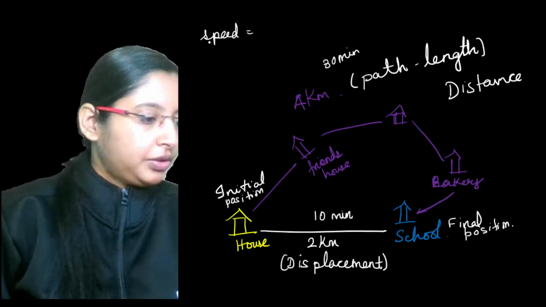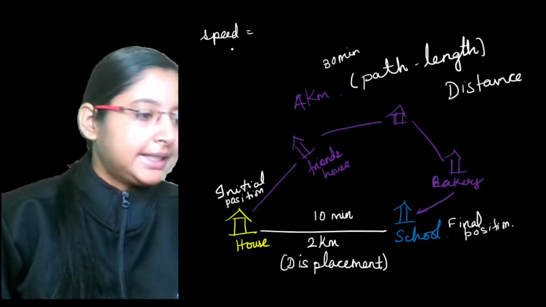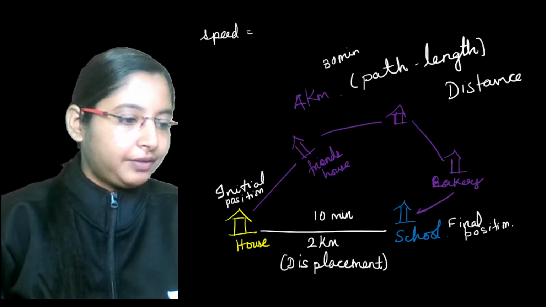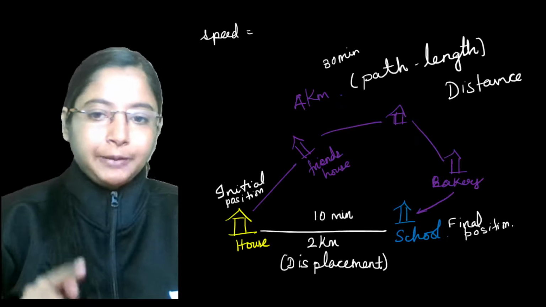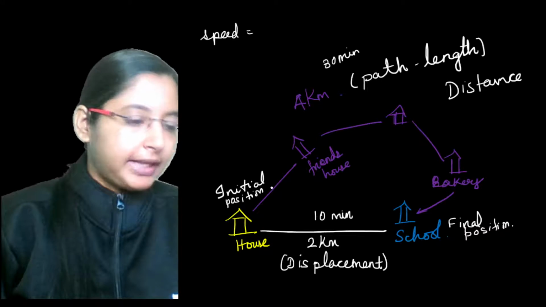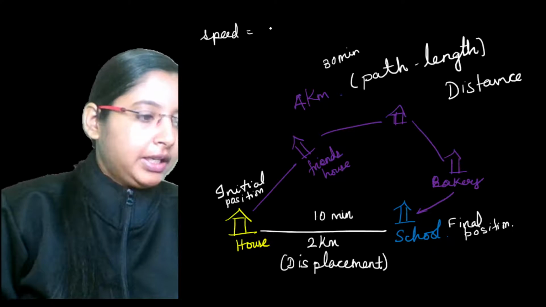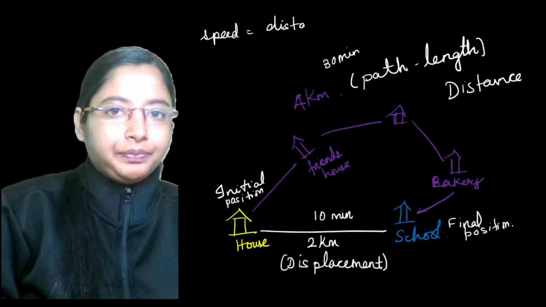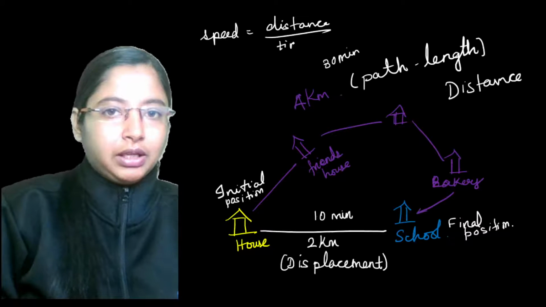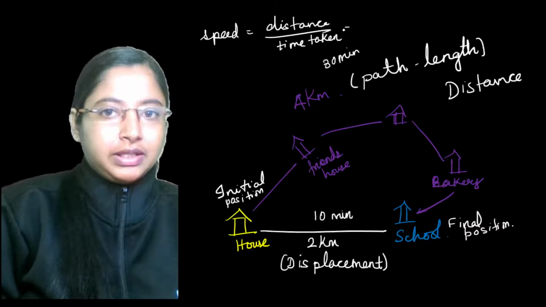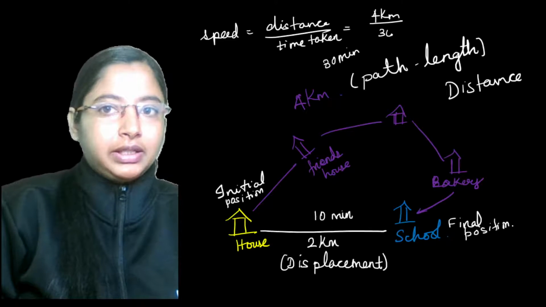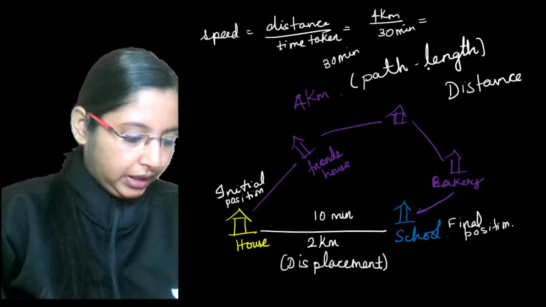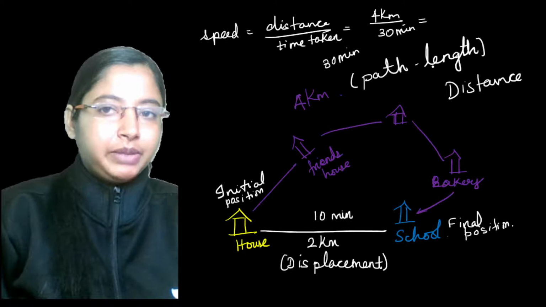The speed is basically given by the distance traveled by an object in unit interval of time, right? It's basically called your speed. So speed is given by distance by time taken. Here the distance is nothing but 4 kilometers and time taken is 30 minutes. So 4 by 30, you have 4 by 30 kilometers per minute.